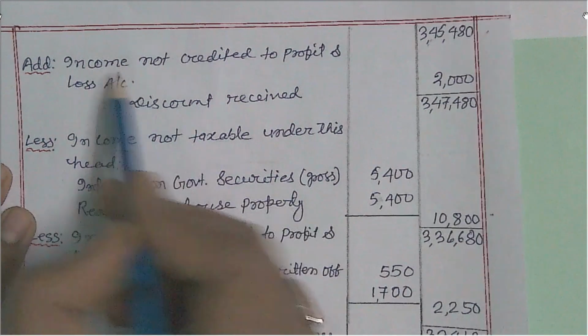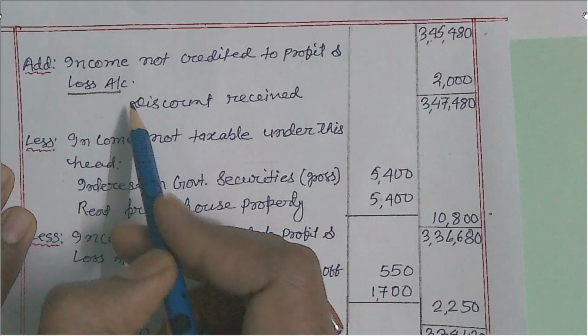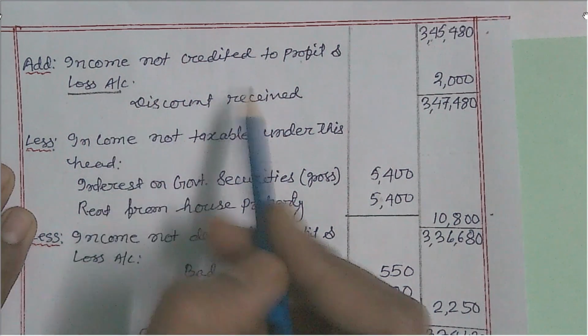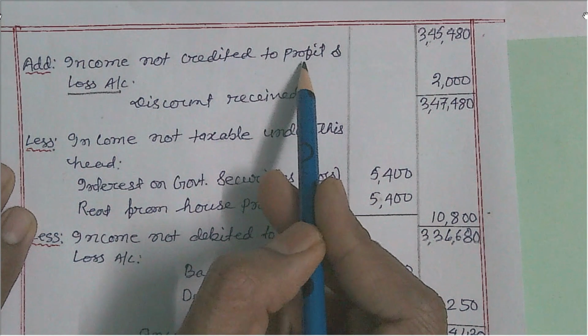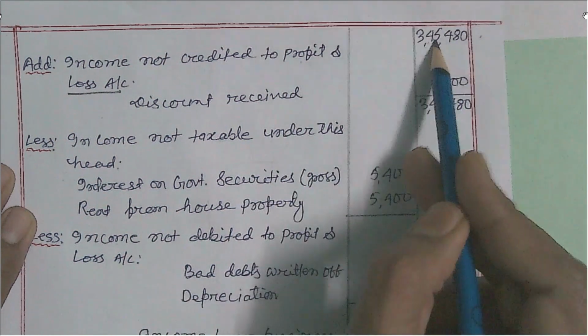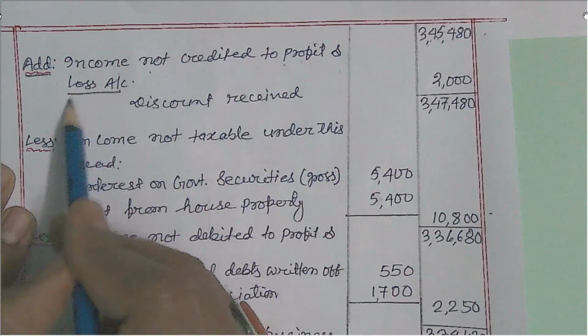Now here add income not credited to profit and loss account. As per additional information number 3, this income was supposed to be credited to profit and loss account but omitted to be recorded, so this is the income we should add.